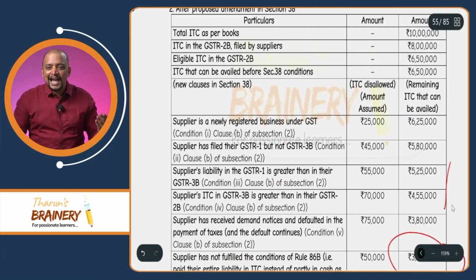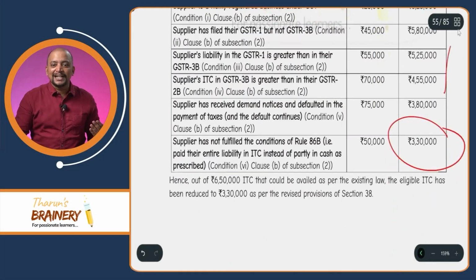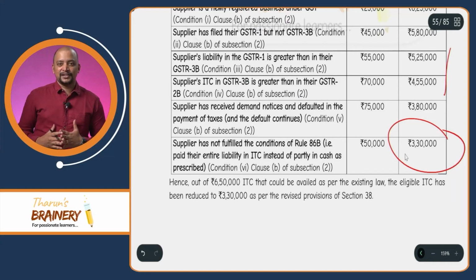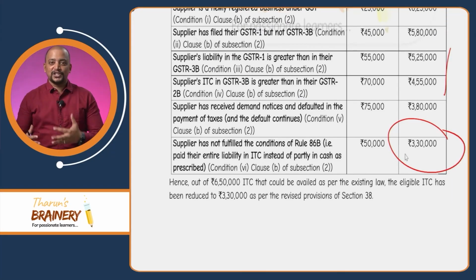And after all these things, the ITC that you take, so see the invoices. The invoice value here is 10 lakhs. But what I get in my hand is 3,30,000. So, this is stupidity. From a total of 10 lakhs, what I am getting in my hand is 3,30,000. So, this is an unfortunate situation, and this is how they are tightening that input tax credit.